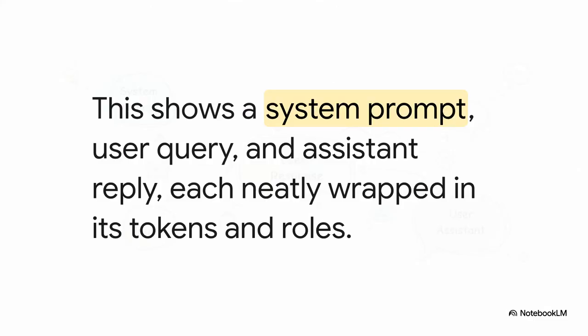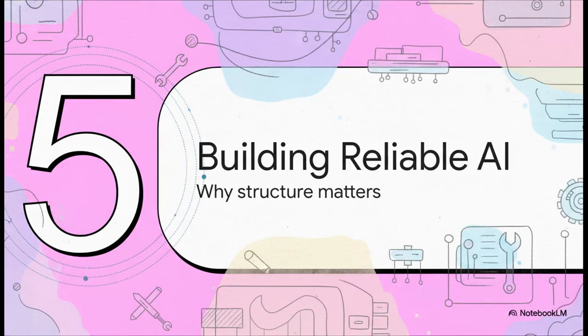And here is what a full conversation looks like in practice. Just look at how clean that is. There is zero ambiguity here. The system sets the stage, the user asks the question, and the assistant gives the answer. Every single part is neatly wrapped in those start and end tokens. It's perfectly machine-readable and totally predictable. So that's the how. But why is this so incredibly important?